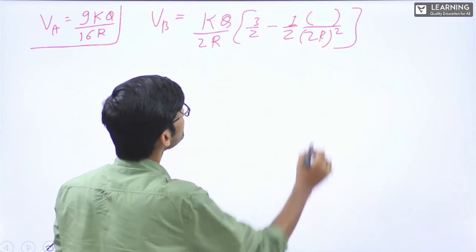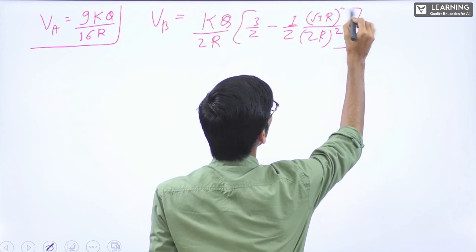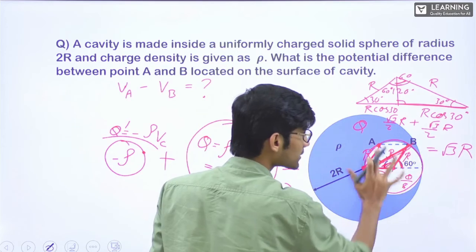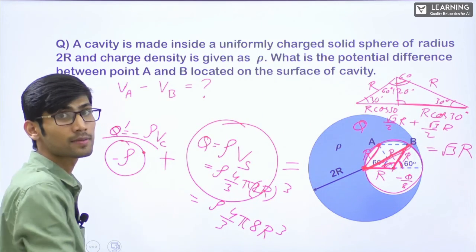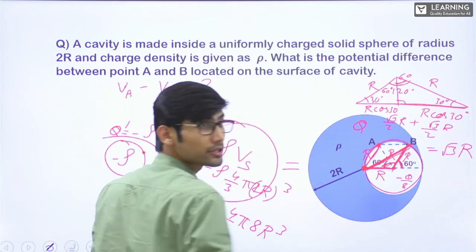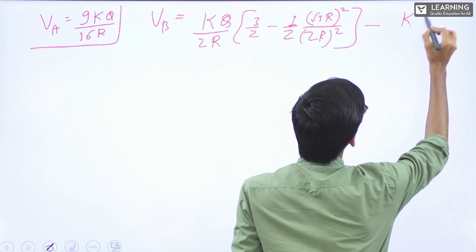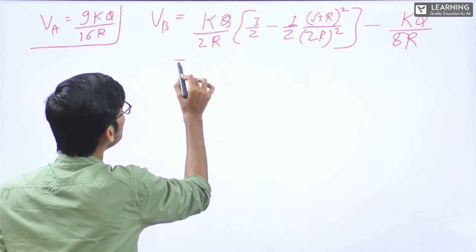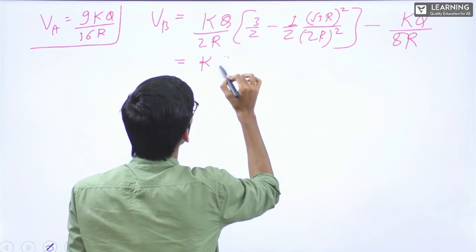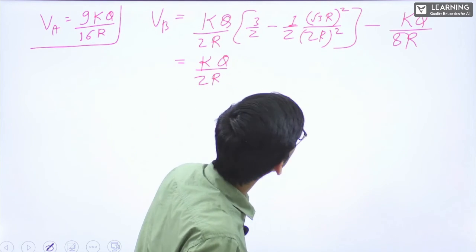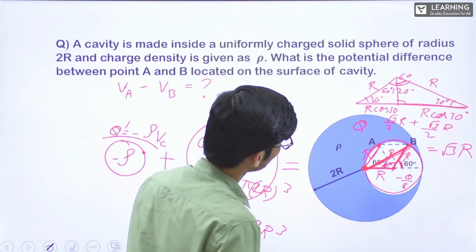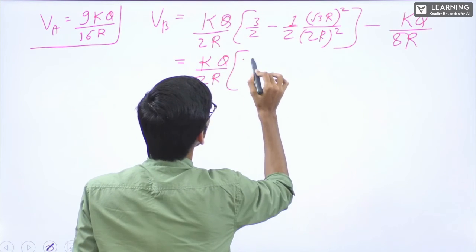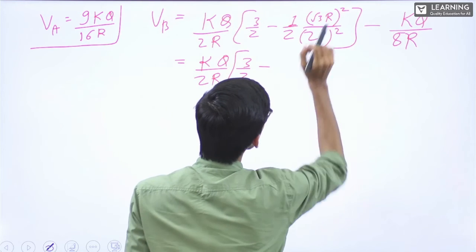Correct? So this root 3 r whole square, minus, again due to the charge which is at this sphere which we have considered, this small sphere, right? The charge is minus q by 8 due to that at the surface of this sphere. So this will be minus kq by 8r, minus q by 8r. Okay, that is equal to kq by 2r